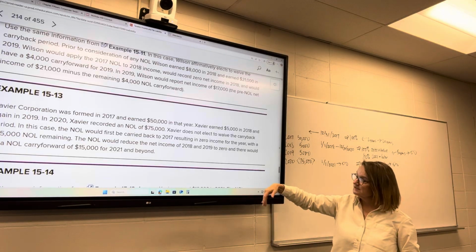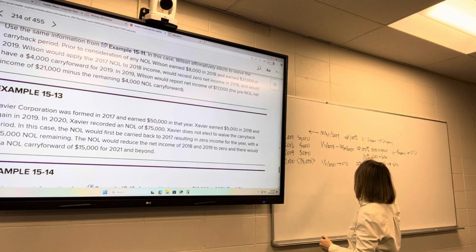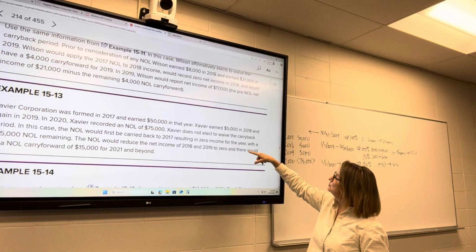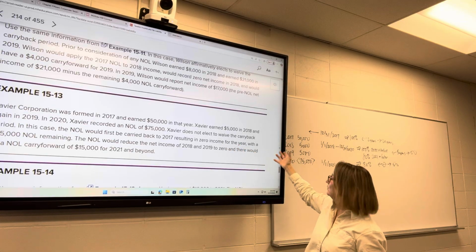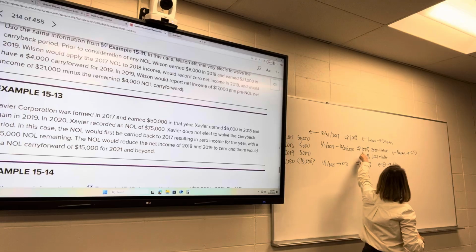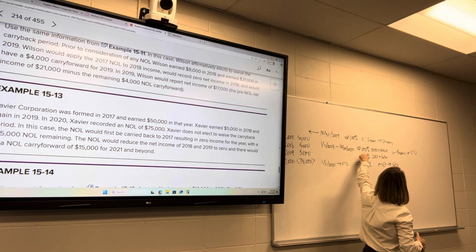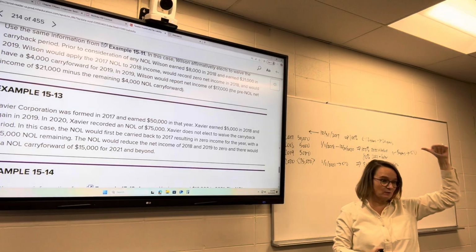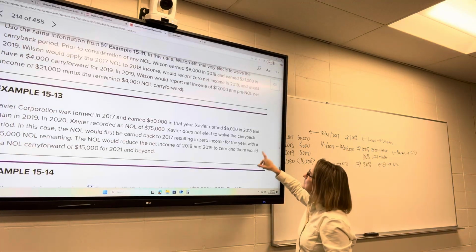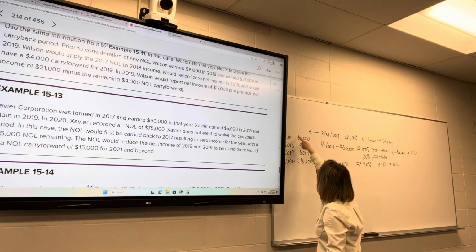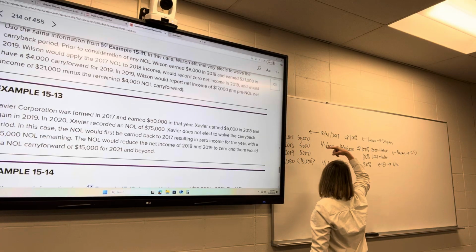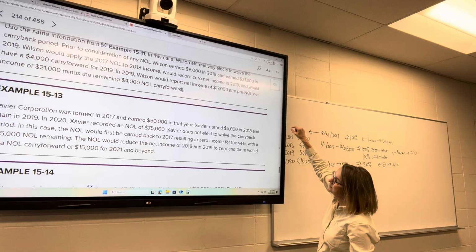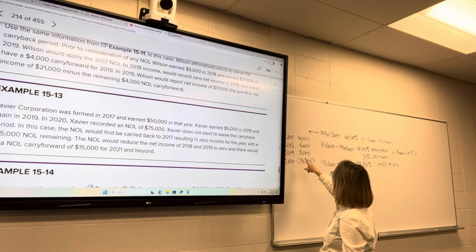Again, they can go back 5 years. They can go forward to infinity because it was generated in 2020. So they do not elect to waive the carryback. No, they want to use that carryback because they get to offset 100% of income if they go back, but if they go forward, they only get to offset 80% of income. So of course they want to go back. It's first going to be carried back to 2017 because they can go back 5 years. Oh, it was 2 years, sorry. It was generated in 2020.